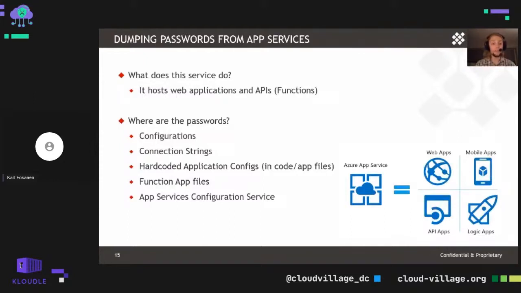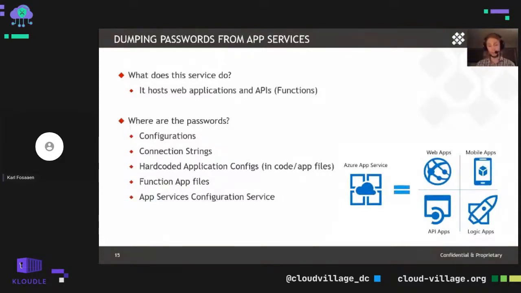Super handy. From a pen test perspective, we are potentially getting into app service applications through traditional web application vulnerabilities. Some of the most impactful ones being code execution, which is extremely impactful in the first place anyways, regardless of where the application is being hosted. But from a cloud perspective, it potentially allows us to pivot within the cloud environment. So for the app services themselves, there's frequently passwords stored in configuration files, potentially hard-coded in application configurations or the application files themselves. There's connection strings that are associated with the app service, which we'll see in a moment here.